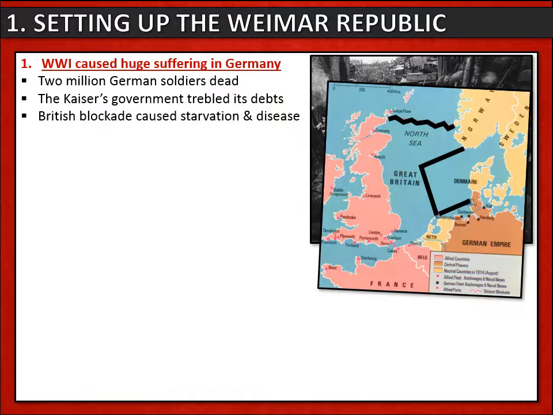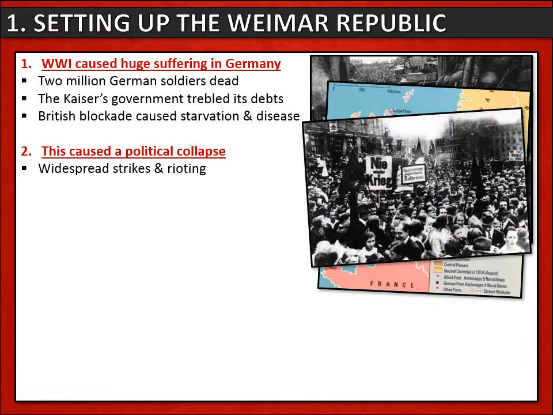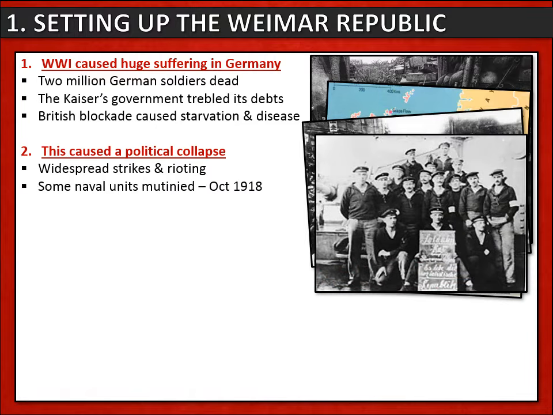The British Navy also blockaded Germany's seaports, and this caused starvation and disease to break out in Germany. Now, this suffering led to a political collapse inside Germany. There were widespread strikes and riots by 1917, and some units of the German Navy actually mutinied, or turned against their officers, in October of 1918.